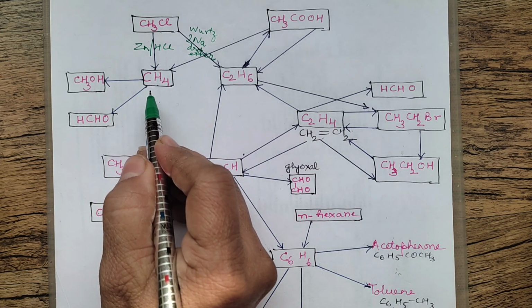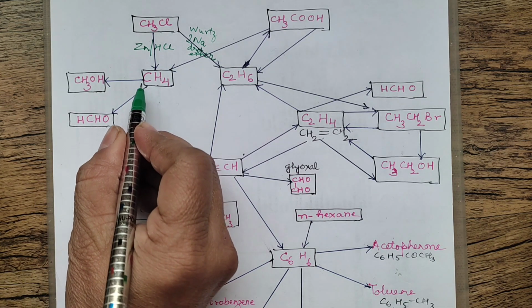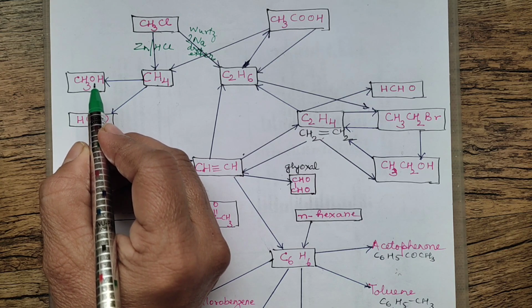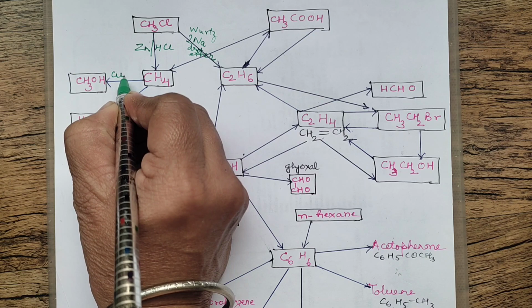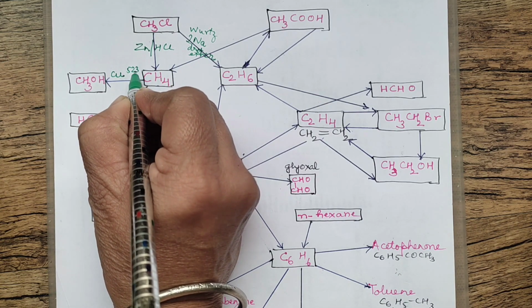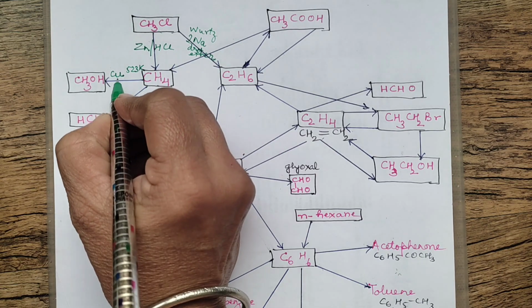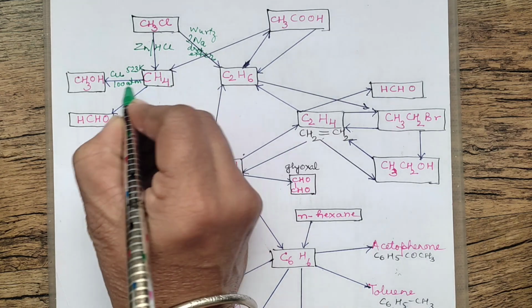That is, in the presence of some oxidizing agent. Methane, if you remember, children, in alkane you have done controlled oxidation. It is in the presence of copper, and you will have to remember the temperature 523 Kelvin and 100 atmosphere. So methane can be converted to this.